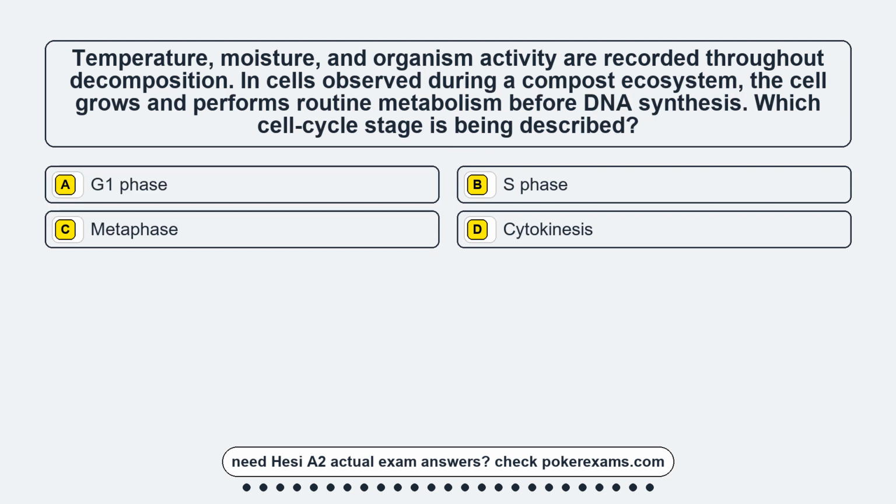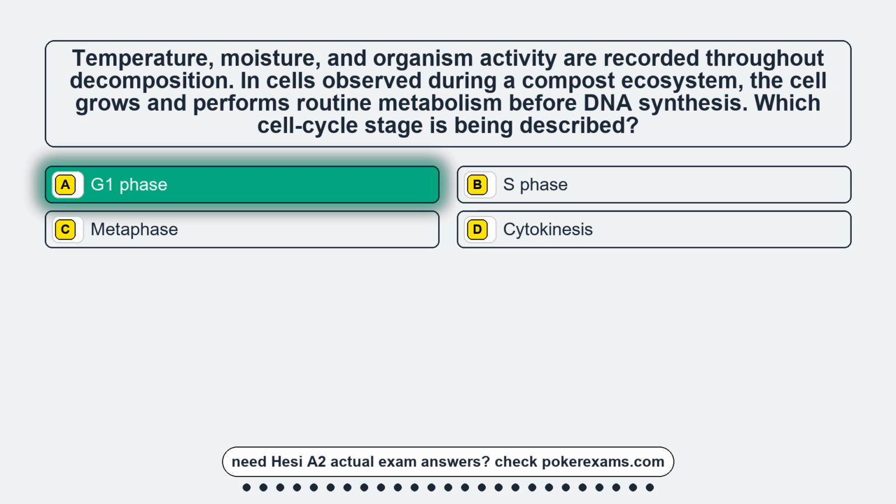Question 25. Temperature, moisture, and organism activity are recorded throughout decomposition. In cells observed during a compost ecosystem, the cell grows and performs routine metabolism before DNA synthesis. Which cell-cycle stage is being described? Option A, G1 phase. Option B, S phase. Option C, metaphase. Option D, cytokinesis. The correct answer is option A, G1 phase.